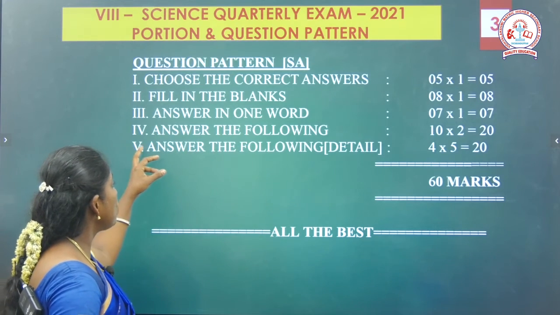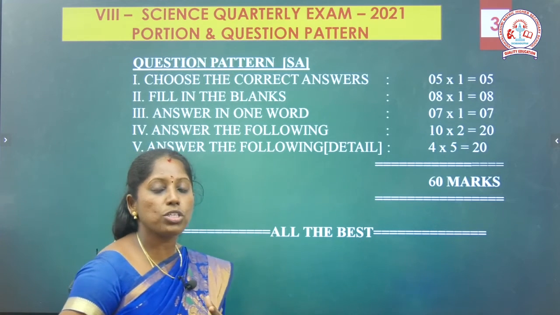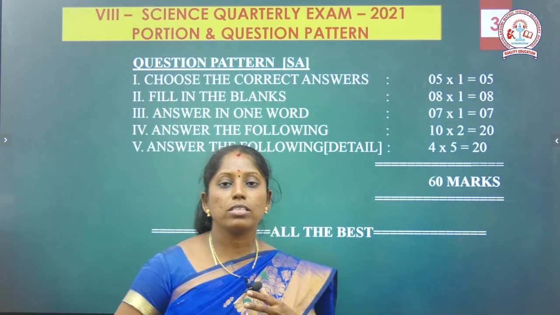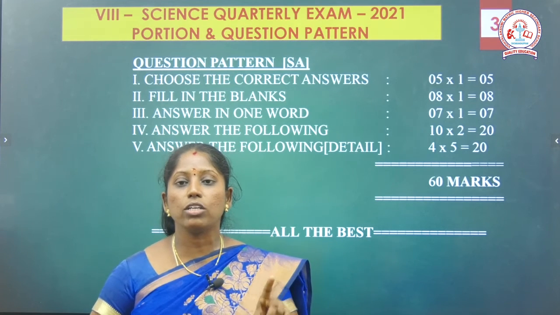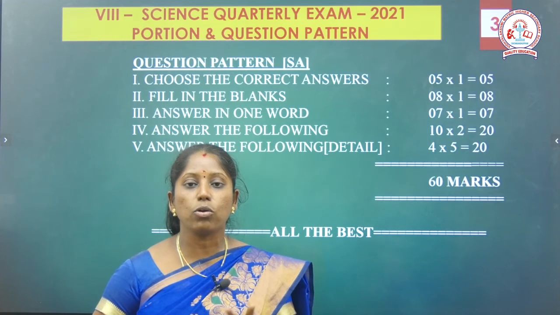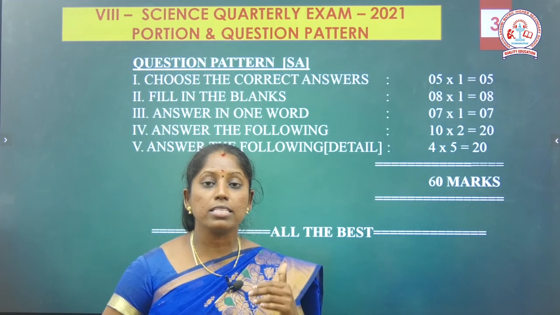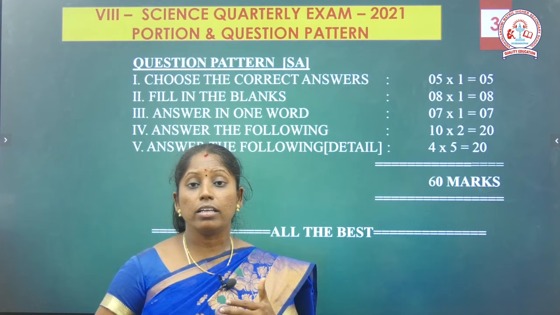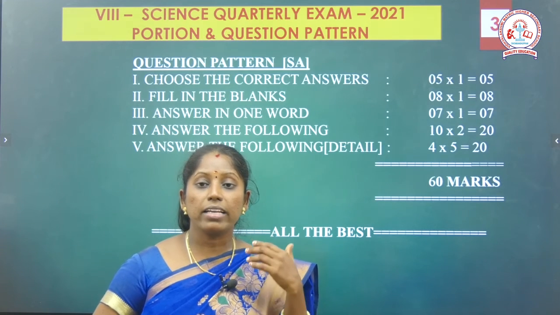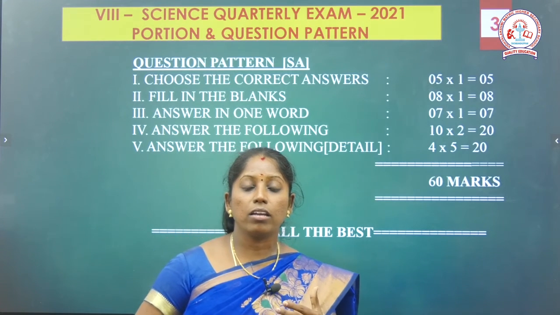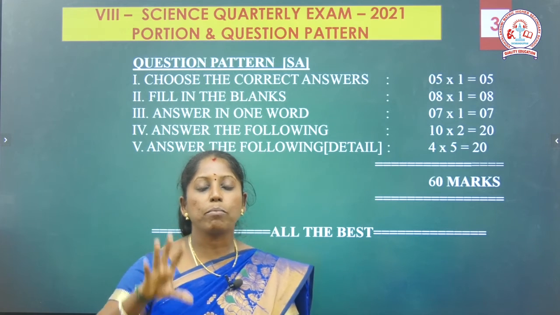Then next, the fourth one, answer the following 2 marks questions. I give 10 questions, each question carries 2 marks, so 10 into 2, 20 marks we can get. Then finally the fifth Roman, answer the following in detail. In this pattern you can explain what is given. Not just 2 or 3 sentences, there can be a passage also.